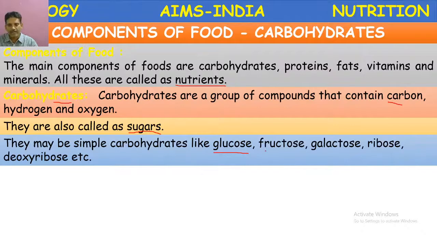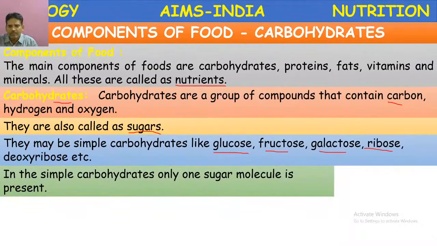Glucose, fructose, galactose, ribose, and deoxyribose. These are all simplest carbohydrates. These simplest carbohydrates provide energy directly.